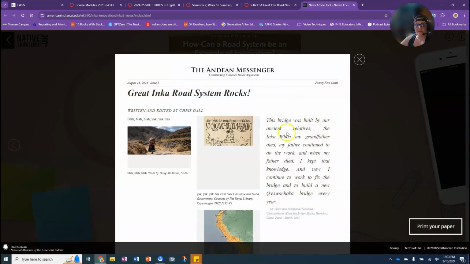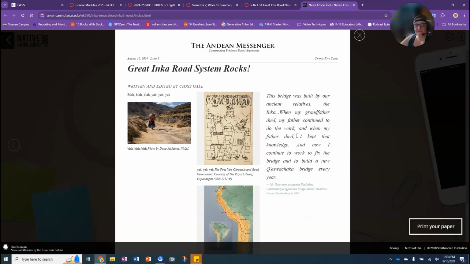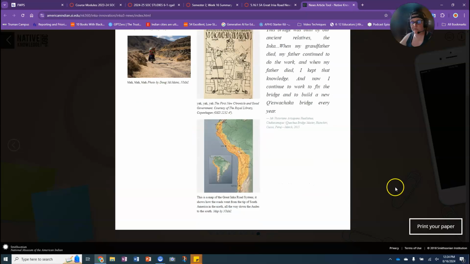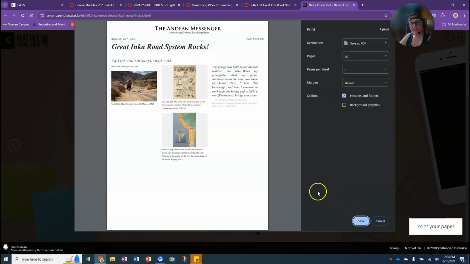Preview my paper. So this is what it's going to look like. This is what the final product is going to look like. And you can see I've got my news article right there. I've got my different pictures. I've got my quote. This is really why I wanted to get to the end of this. See this box down here where it says print your paper? Click on that.